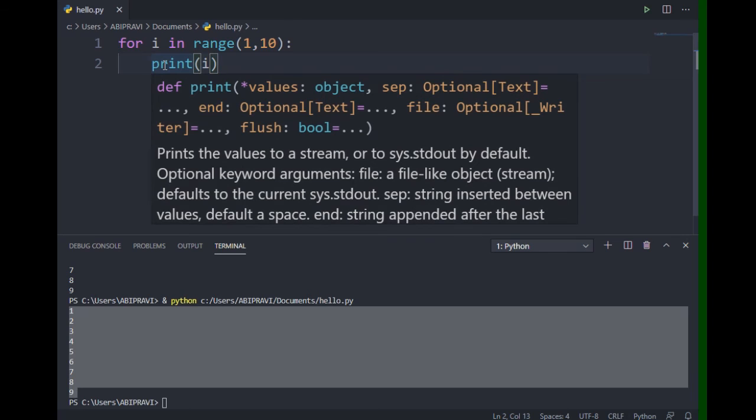Okay guys, so this is the for loop. In the next video we will discuss the while loop.